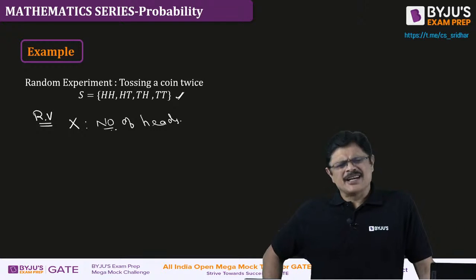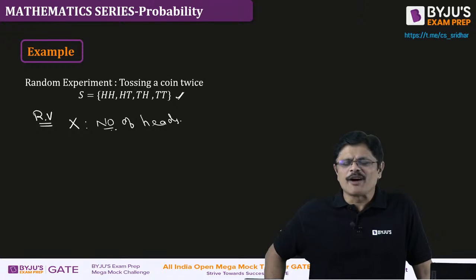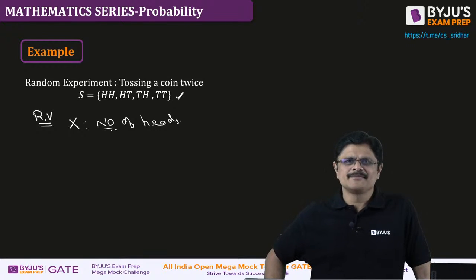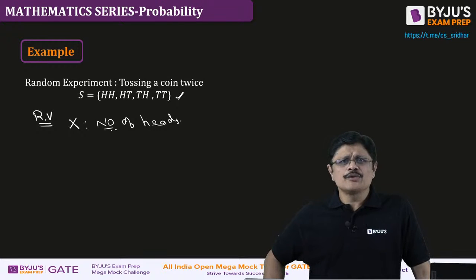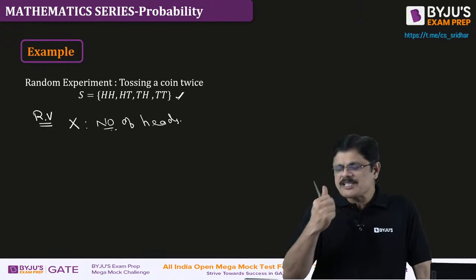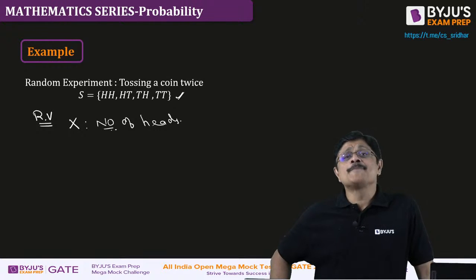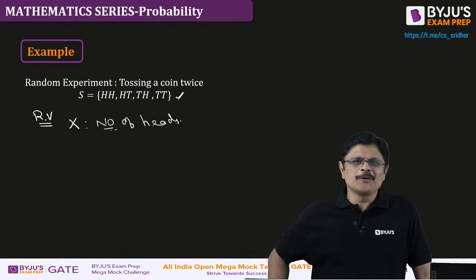Generally people take the number of heads or the number of tails, but it is not necessary. You can count the difference between heads and tails. What are the possible values of the absolute difference between heads and tails? The difference can be 2, 0, or 1.